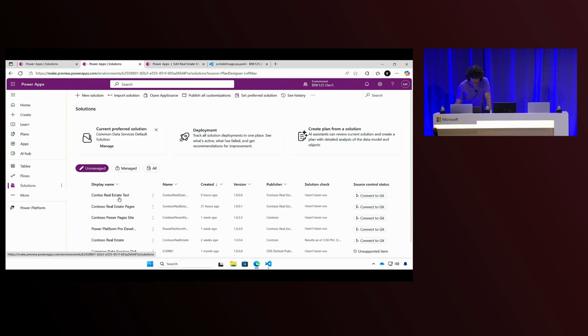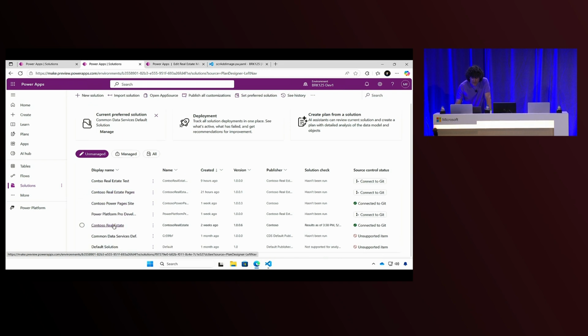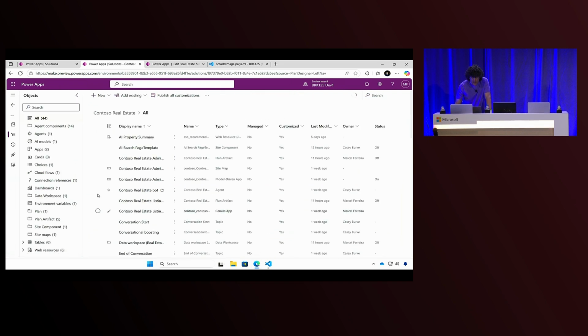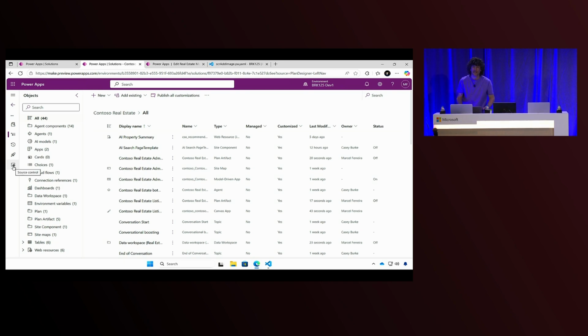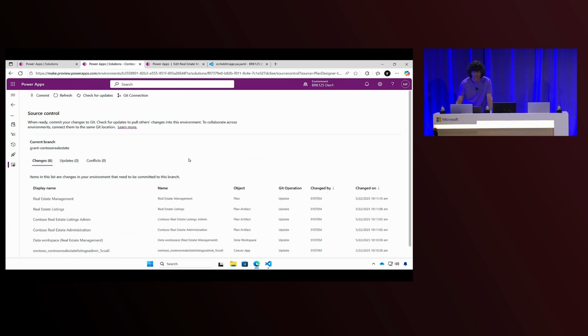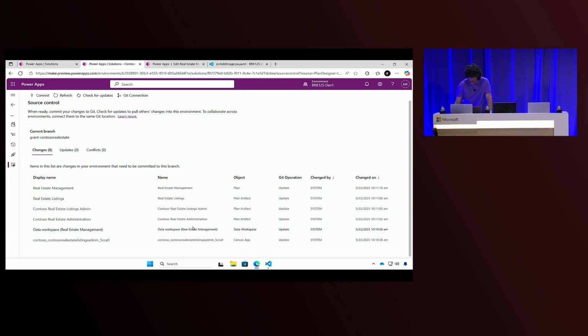Remember, the solution is the source code. I'm using this solution Contoso Real Estate. And I want to show the source code. So we have this in-portal experience for the maker to see the source code. Actually, they don't see the source code, but they are able to commit. They don't need to see the source code if they don't want to. So here you can see the list of the artifacts that I changed. And I can see my Canvas app here, and also some things on the plan.